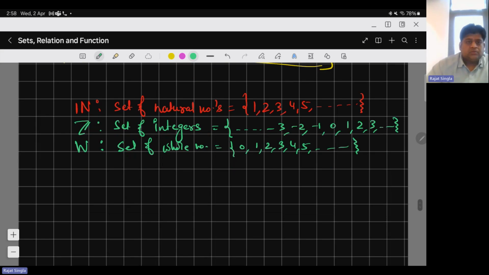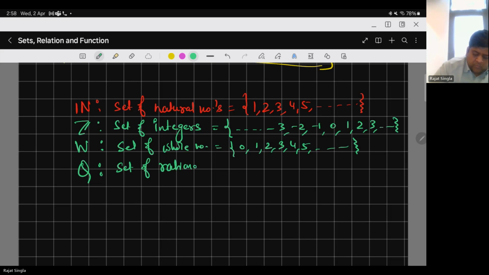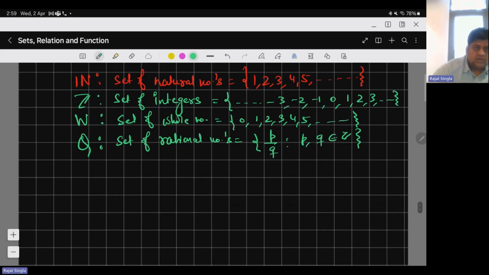Okay. So then we have the set of rational numbers. We will represent it by Q. Rational numbers are those of the form p by q, where p and q are integers. Then we have irrational numbers. For irrational numbers we can use IRR. There is no specific symbol for that.